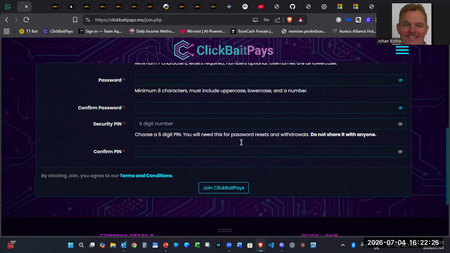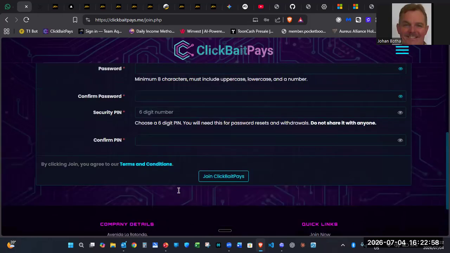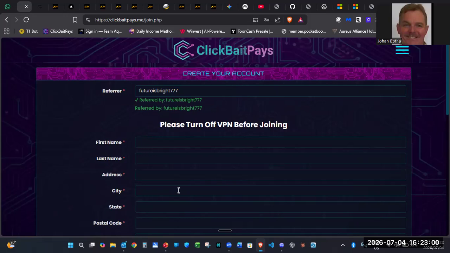Make sure you remember this security PIN, because you need it to reset your passwords and to make withdrawals as well. Right? And then you're just going to press join Clickbait Pays here. It's going to ask you to confirm, and if it's correct, then you just confirm it and go through the steps that they tell you there. This is basically what it is. This company is from Panama. The 24 hours resets every midnight Panama time. So I'm not 100% sure what time that is in South Africa, as I'm in South Africa.